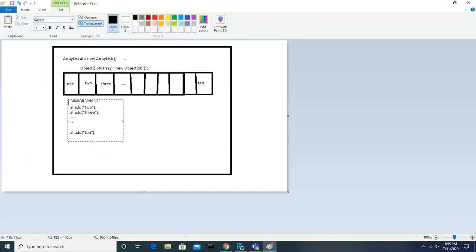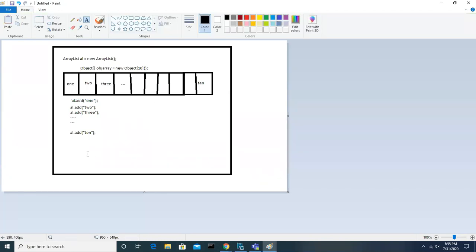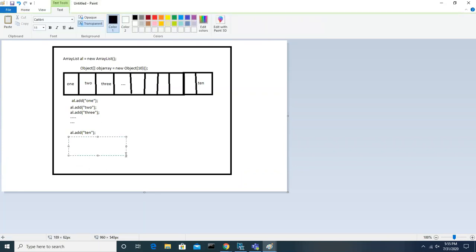I'm just trying to explain the architecture, guys. 10 values. Till now it's fine. By default it is created with size 10, and all 10 blocks are there. For each block, each value is assigned.